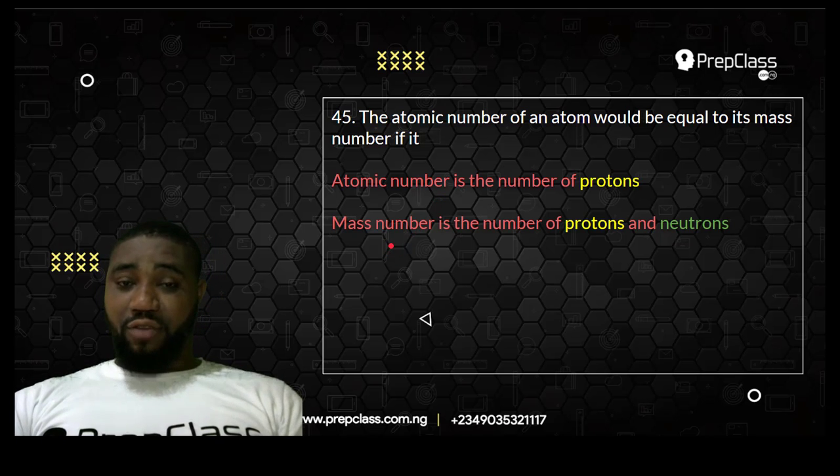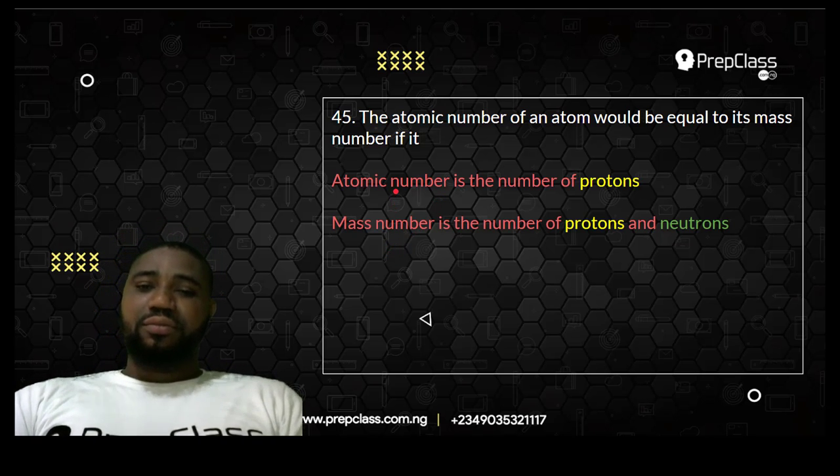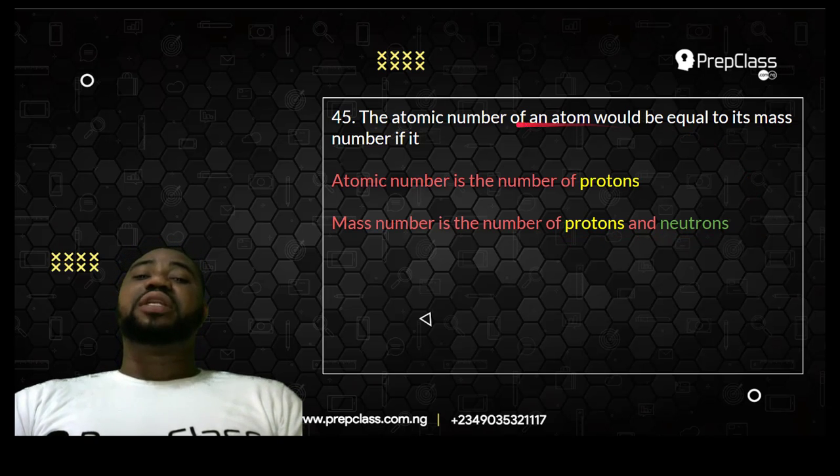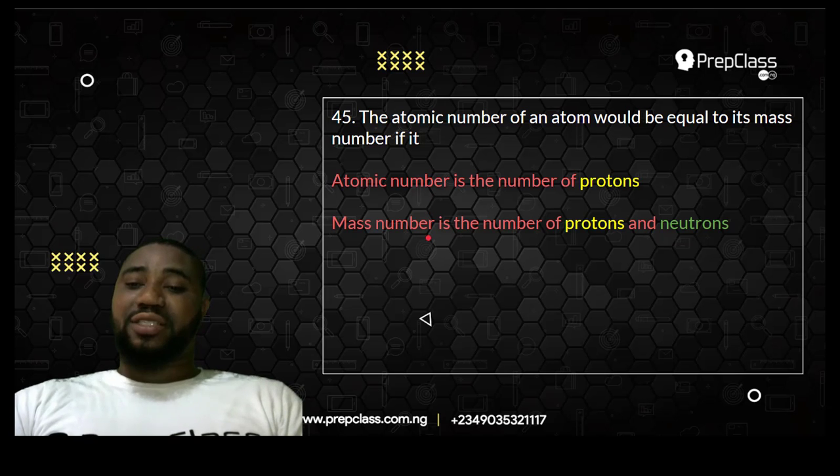If you look at the question critically, atomic number, number of protons, mass number, number of protons and neutrons. So that simply means that for the atomic number to be equal to the mass number, you have to remove this neutron. That's the only way. If you throw away the neutron, then atomic number will be equal to the mass number. So that will be protons, protons, protons, protons. Do you understand? So if you remove the neutron, that's the only thing that will make the atomic number to be equal to the mass number.